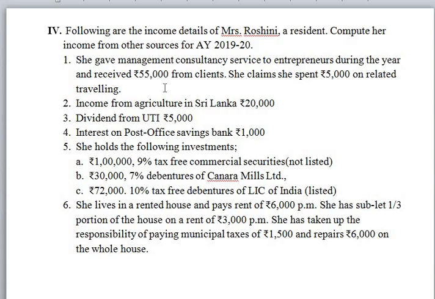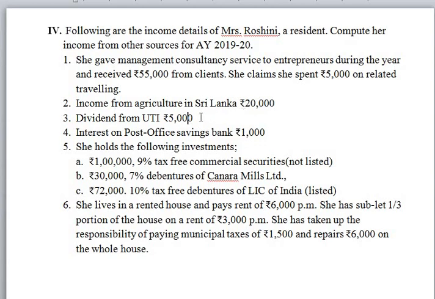So here she has given some consultancy services. For that she earned 55,000 from her client. It is taxable under income from other sources. So for that she incurred 5,000 of traveling expenses. The expenses must be deductible from the respective income. Next, income from agriculture in Sri Lanka. So it is taxable under income from other sources because agricultural income is earned in another country, that means Sri Lanka. Entire amount will be taxable.